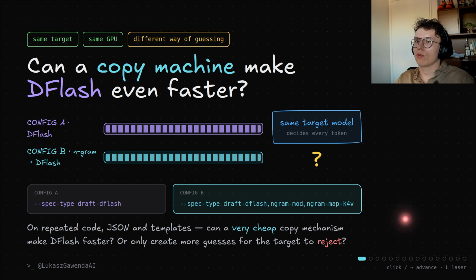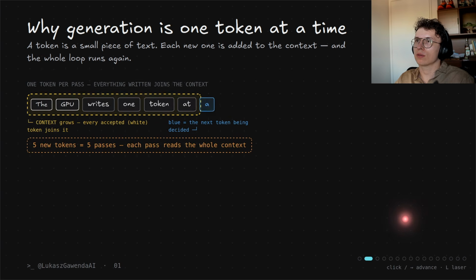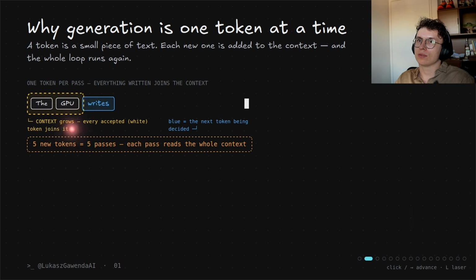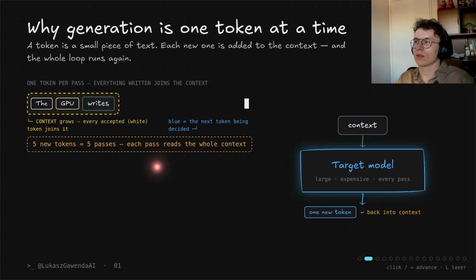Let's do a reminder of why generation is 1 token at a time. A large language model normally just writes 1 token, and the token could be a word, part of a word, or just punctuation. In this example, each time a new token is added, marked as blue, we need to add every other one before as context, marked by the yellow dotted field. So to generate each token, we need a new pass. To generate 5, we need 5 passes through the full context. This is an issue because it's large and expensive at every pass.